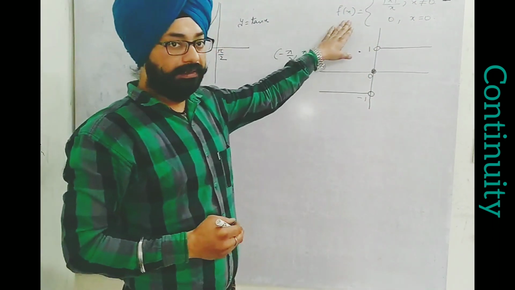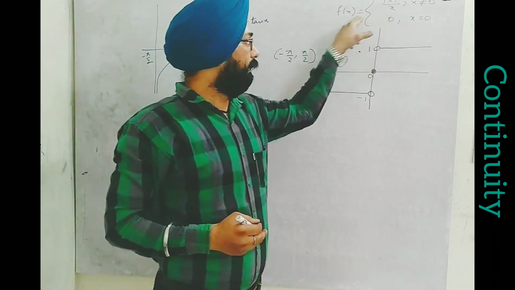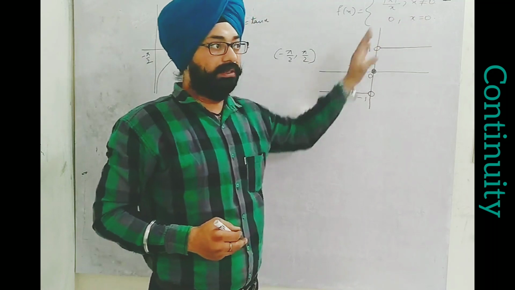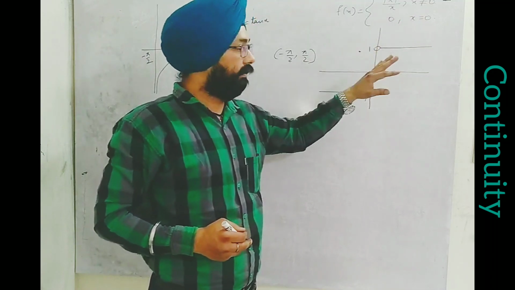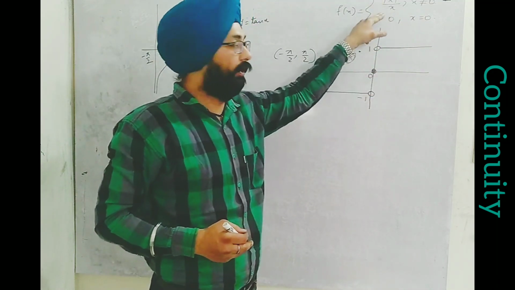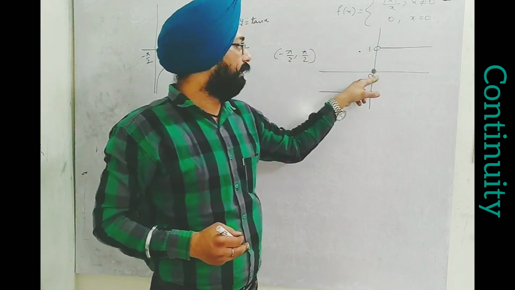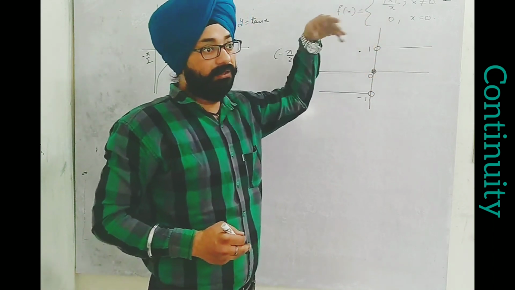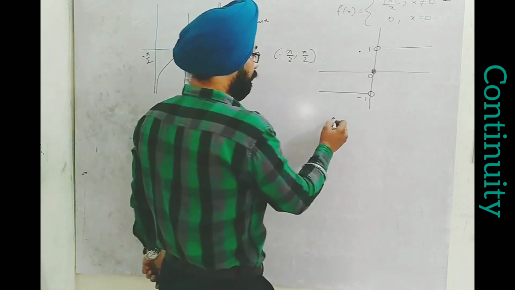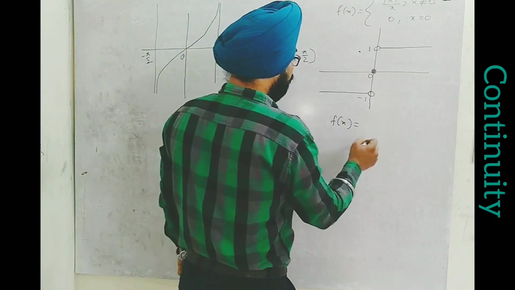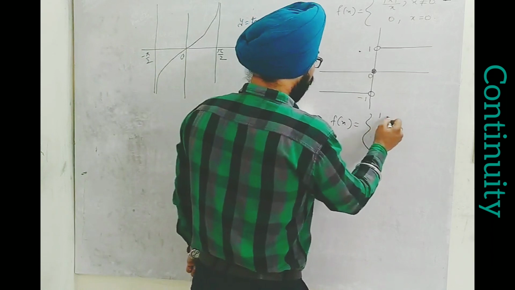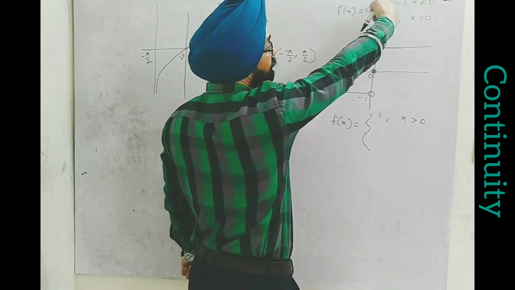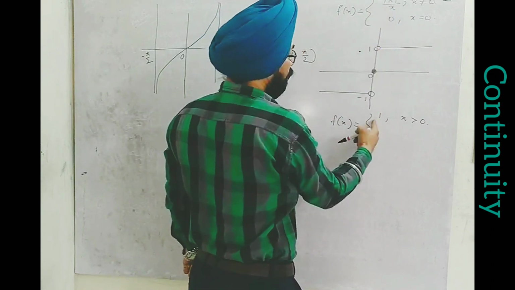The signum function suggests the value of the function will be mod x upon x for x not equal to 0. Values not equal to 0 means either smaller than 0 or greater than 0. For all of them we will write mod x upon x. But exactly at 0 the value of the function is 0. If I solve the modulus definition, then f(x) can be written as 1 for all positives, because mod x will become plus x, and x upon x gives us 1.